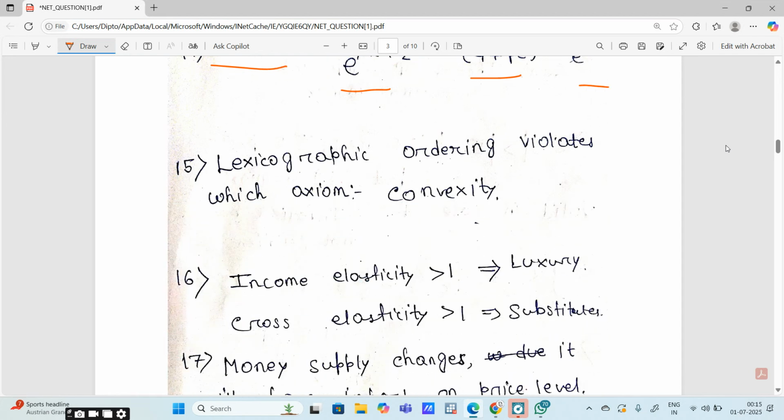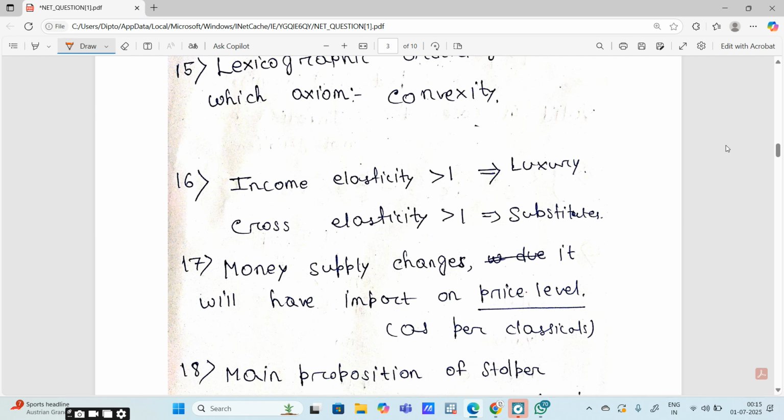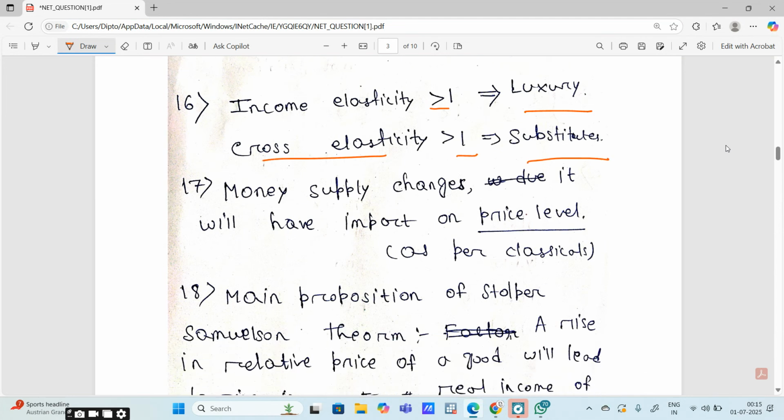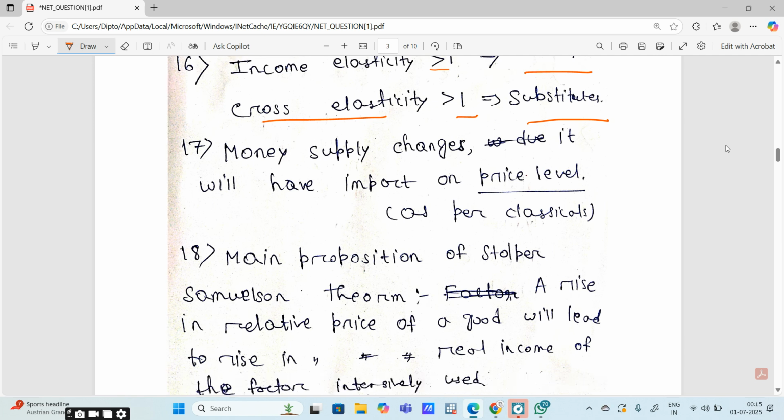Lexicographic ordering violates which axiom of indifference curve? That is convexity. Okay. Income elasticity, if it is greater than 1, the good is a luxurious good. Cross elasticity greater than 1, the good is a substitute good. Money supply changes and it leads to an impact on the price level, all the other things being the same.